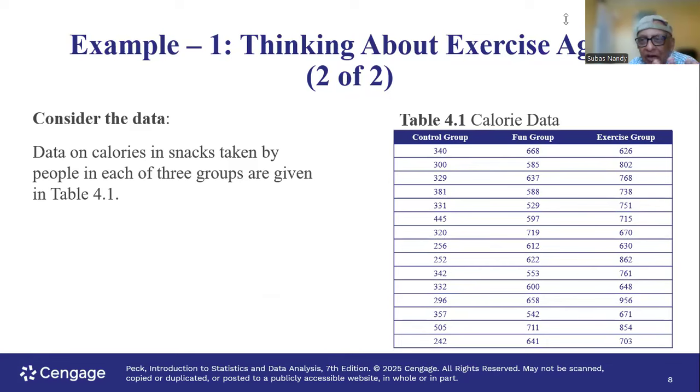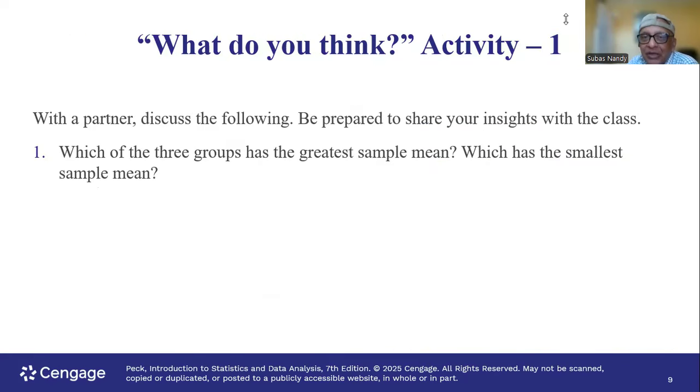Okay. As we have observed from the dot plot, the control group is the one which is on the left, lowest mean, lowest center of the data, and lowest spread in the data. The highest mean or average of the center is for the exercise group. The fun group, the center is shifted towards the right from the control group because they're going to do some fun work after reading. So they're thinking of consuming snacks which are slightly higher in calories than the control group, which are not going to do anything. And for the exercise group, they're the highest center. Why? Because they're going to do strenuous exercise after finishing reading.